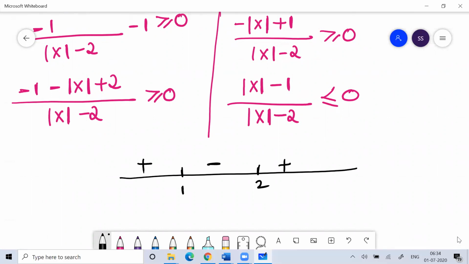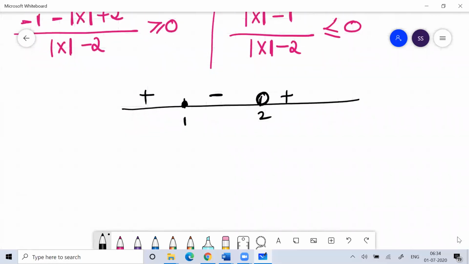Okay, so modulus x minus 1 equal to 0. So the critical points for that would be 1 and 2. And you are looking for less than or equal to. So the modulus of x numerator can be 0, so it can be 1. Modulus of x can be 1, but it cannot be 2. So you know this.